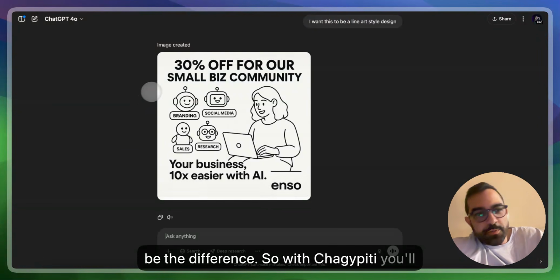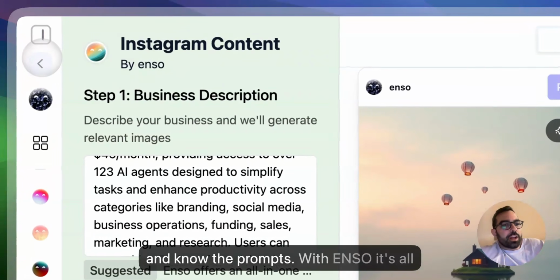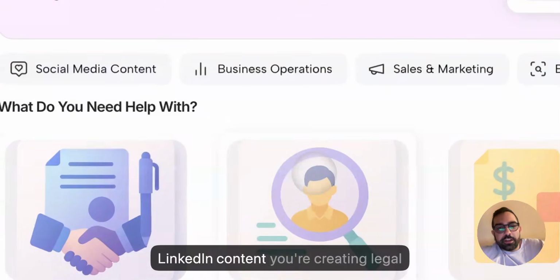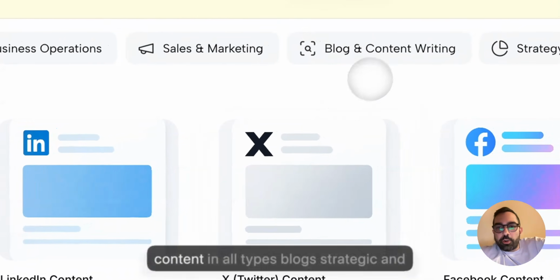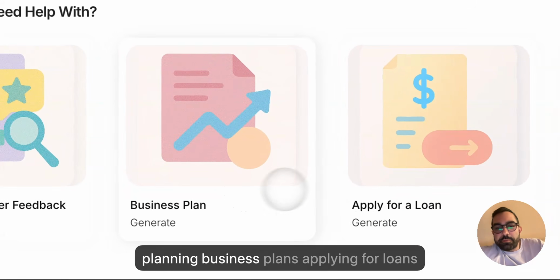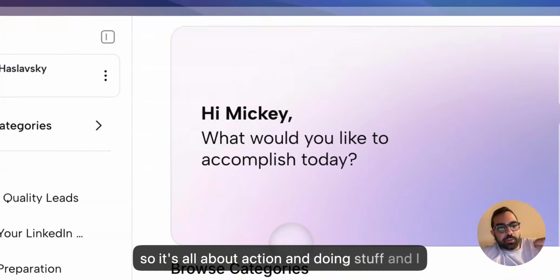With ChatGPT, you'll have to know exactly how to work with this and know the prompts. With Enso, it's all simplified. Whether you're creating LinkedIn content, legal agreements, social media content of all types, blogs, strategic planning, business plans, or applying for loans, it's all about action and doing stuff.